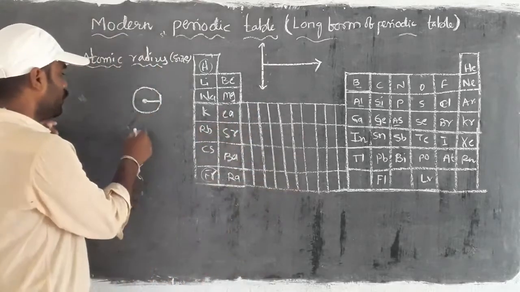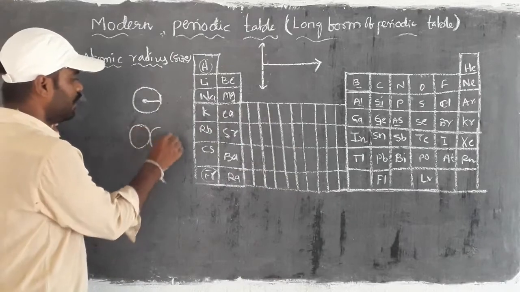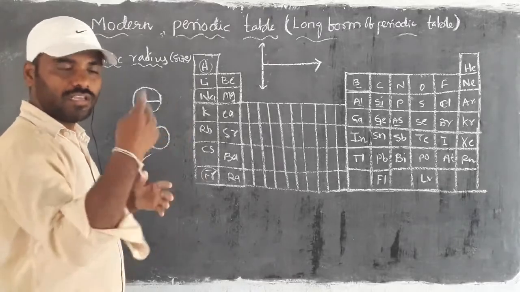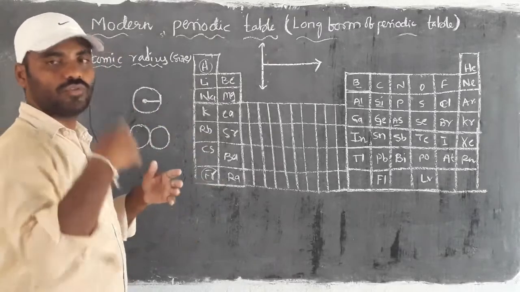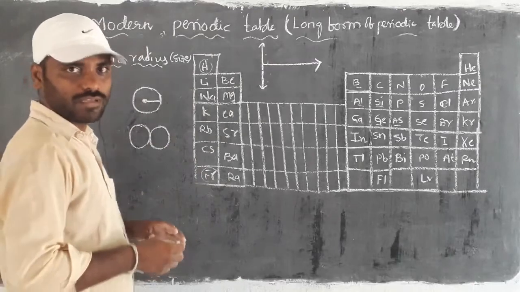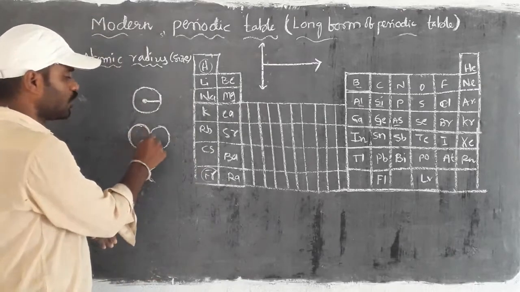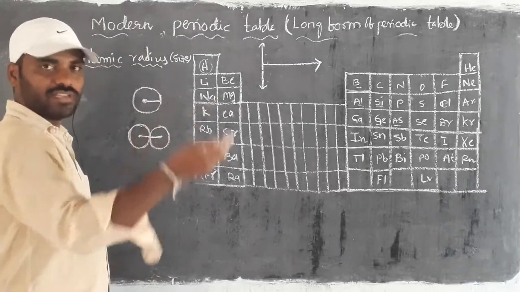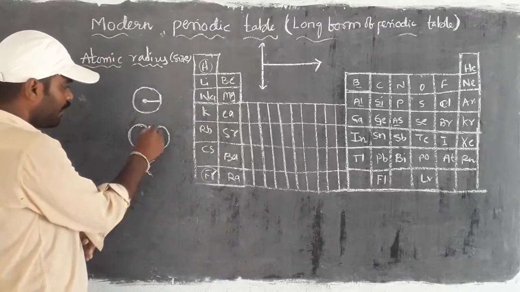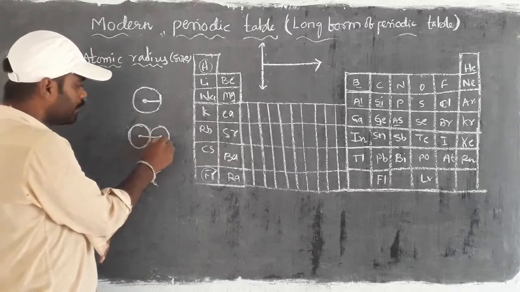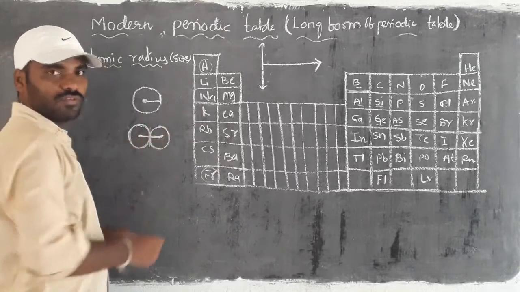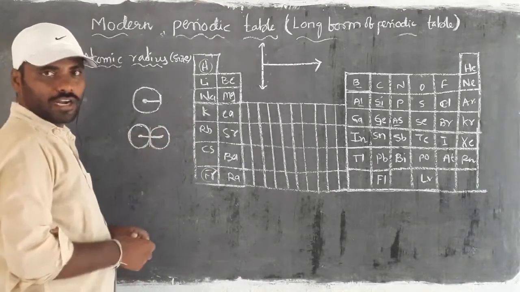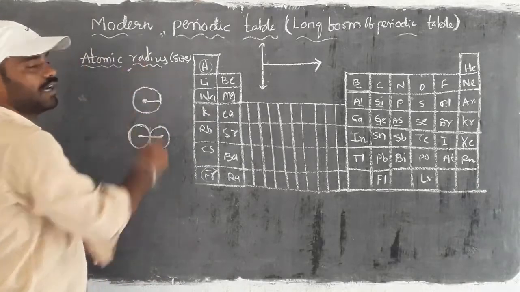Or else, if you take atoms in solid form that are bonded with a covalent bond, a word we will use in chemical bonding, then if two atoms in the solid state exist with a covalent bond, half of the distance of the covalent bond, or the covalent distance of an atom of the element, we call the atomic radius.